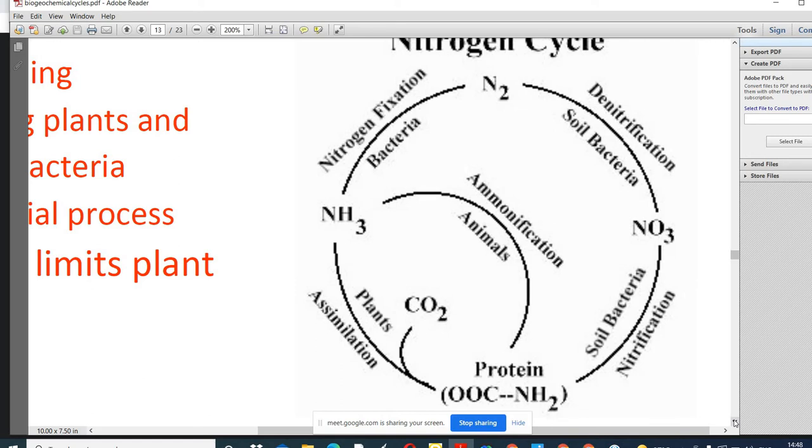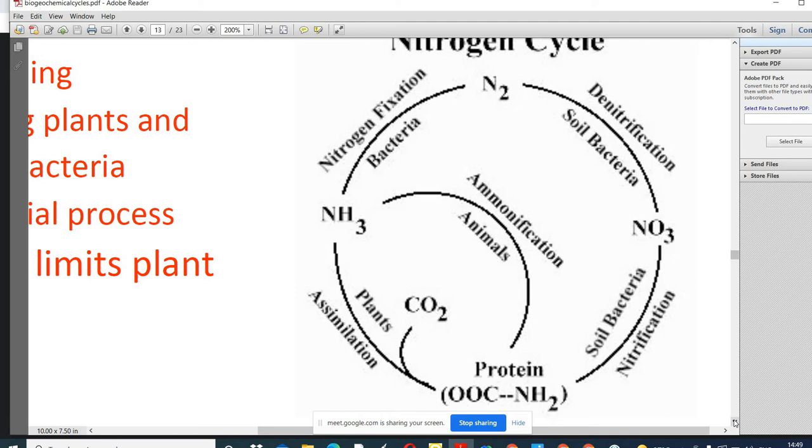Nitrosomonas is the name of the bacteria that convert ammonia to nitrites. Again the nitrite is converted into nitrates. That is done by another bacteria. What is the name of that bacteria? Nitrobacter. Nitrobacter again converts nitrites to nitrates.